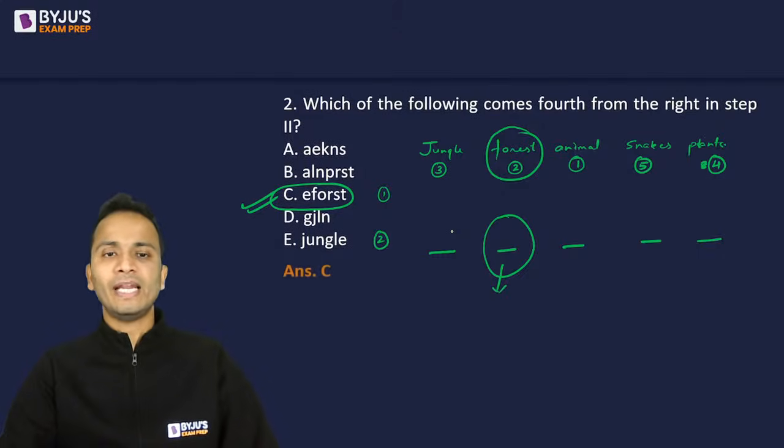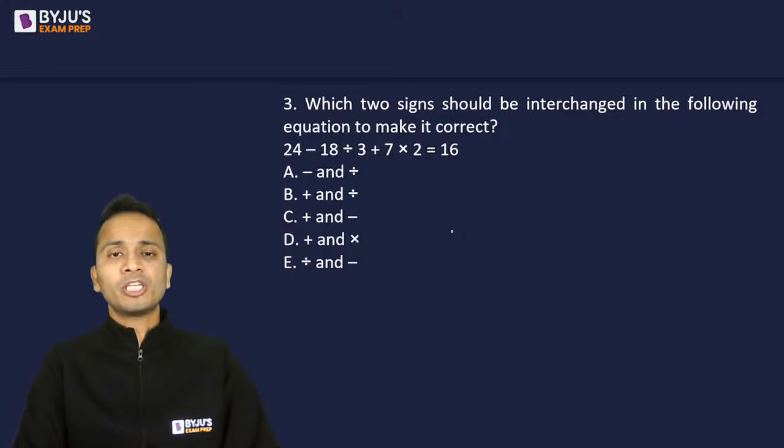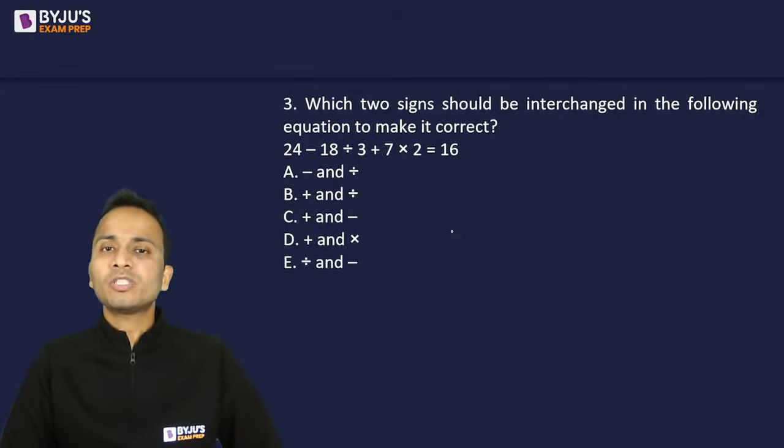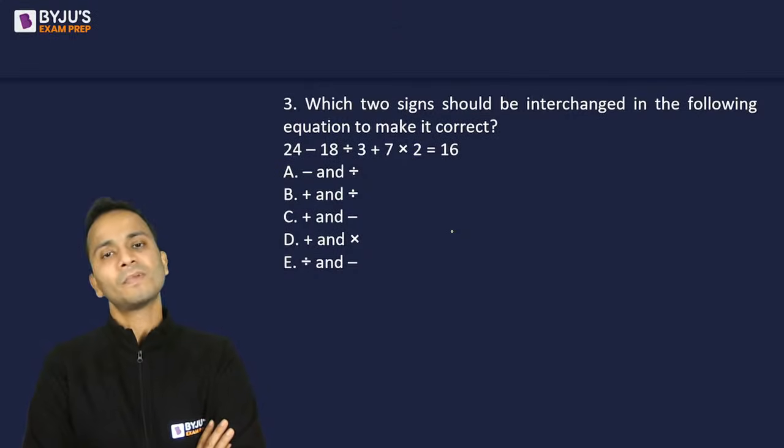Let's move on to our next question. The correct answer for this was option C. Question number 3 on your screen. Which two signs should be interchanged in the following equation to make it correct? Which two signs must be interchanged to make the following equation correct?